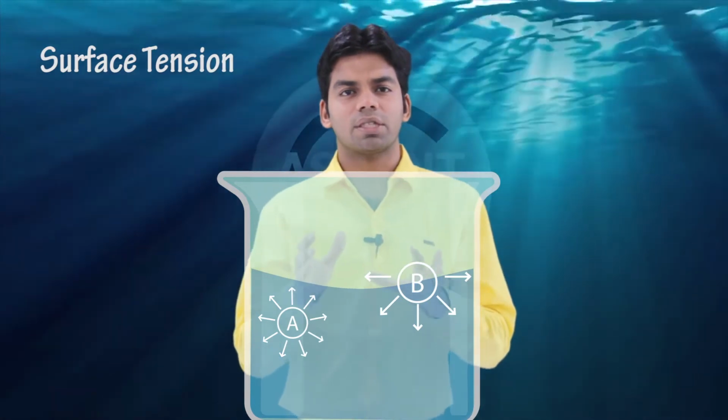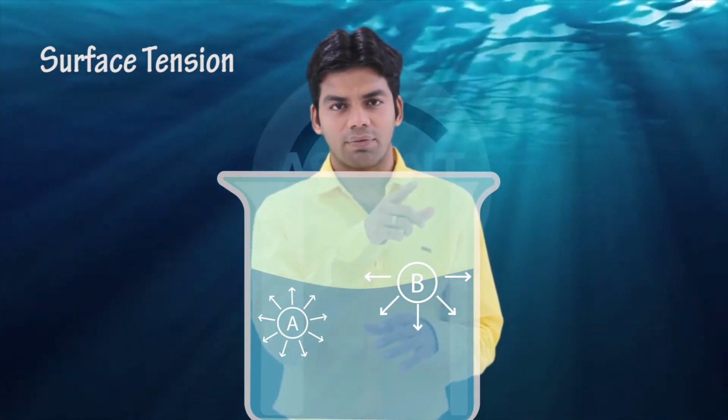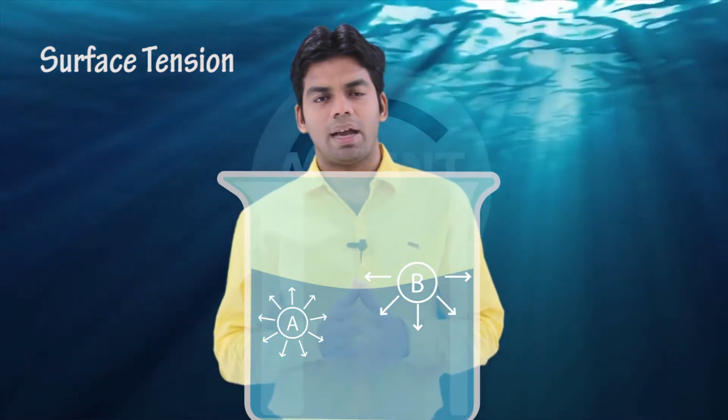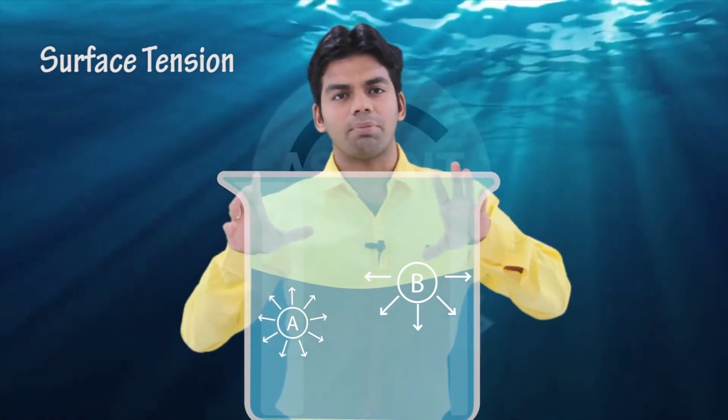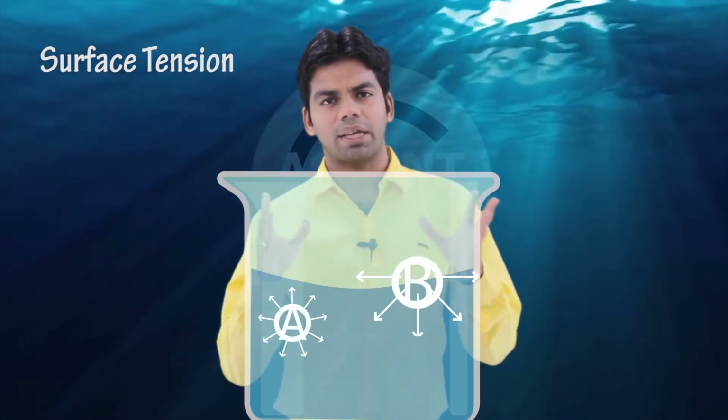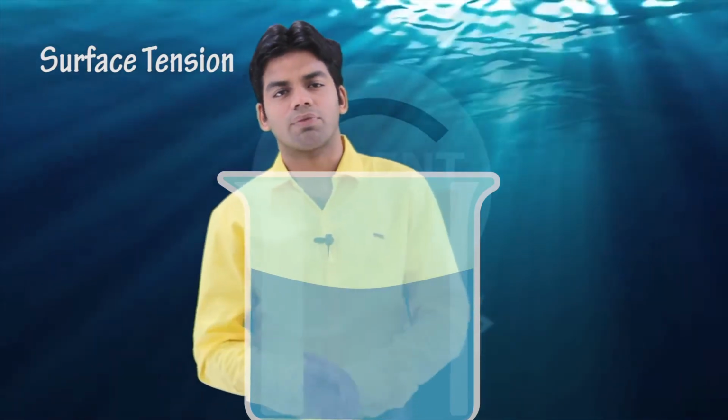Because of this surface tension, you will get the surface of this liquid like this. And why are the ends like this? Because of the adhesive force. Liquid water is a wetting fluid. Wetting fluid means the adhesive force is more than the cohesive force. So the interface, the boundary of water and air, will be like this, and this is basically because of the surface tension.